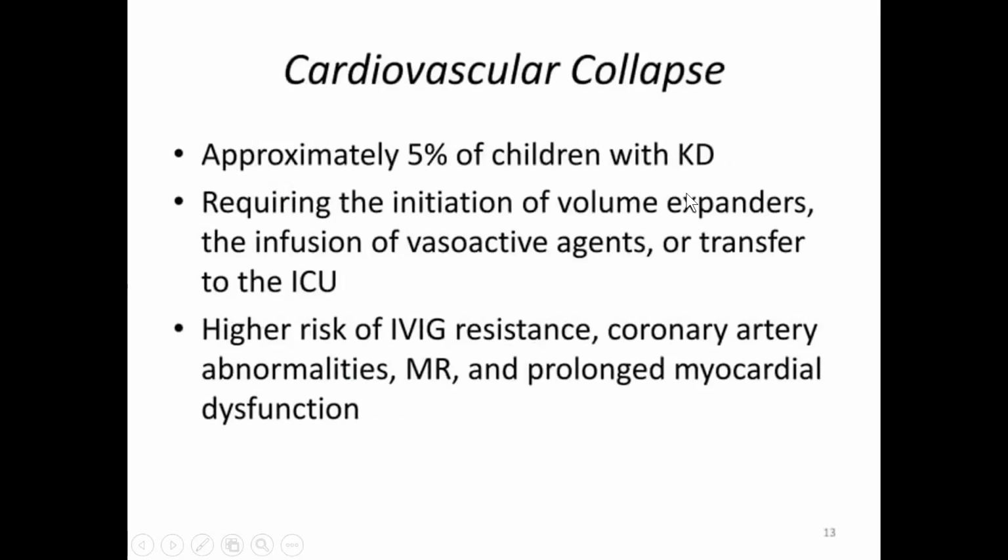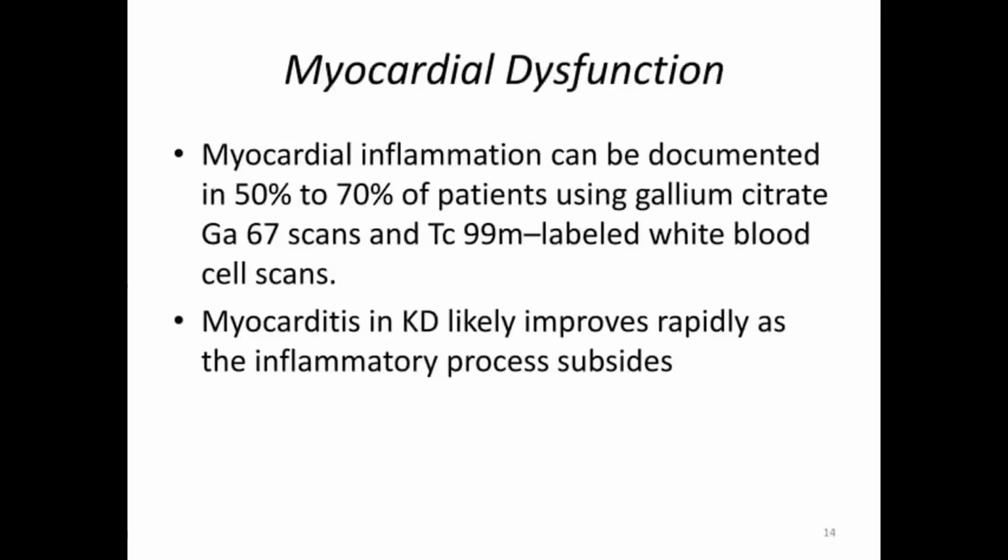So approximately 5% of the patients with Kawasaki can have a shock-like syndrome that is called cardiovascular collapse. So these patients usually will have higher risk of IVIG resistance and coronary artery abnormalities, and they will have MR and prolonged myocardial dysfunction. So myocardial dysfunction is seen in around 20% of the patients with Kawasaki disease.